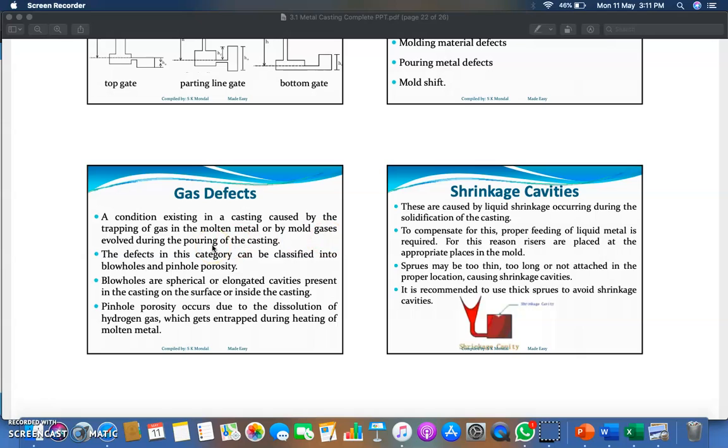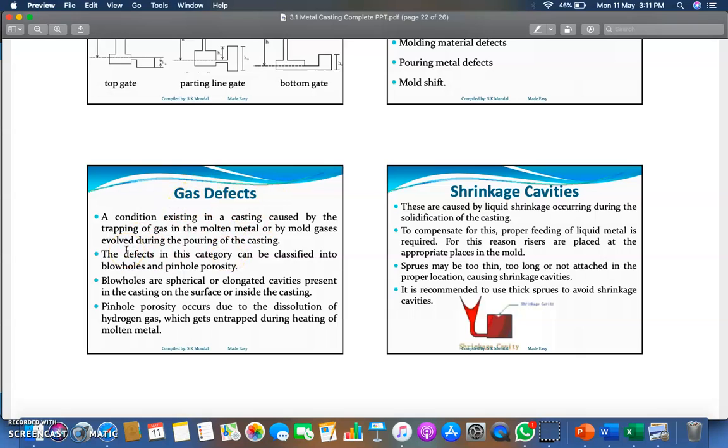At any point or at any condition, if trapping of gases occurs in the molten metal, then definitely it will create some gas defect. Basically this is evolved during the pouring of casting, because in your gating system there is only one way by which you can insert the molten material, that is the pouring basin, or you can say sprue. From there only you can insert the molten material.